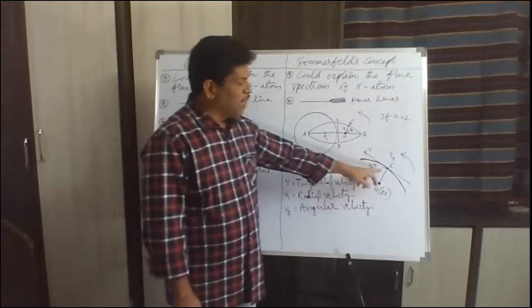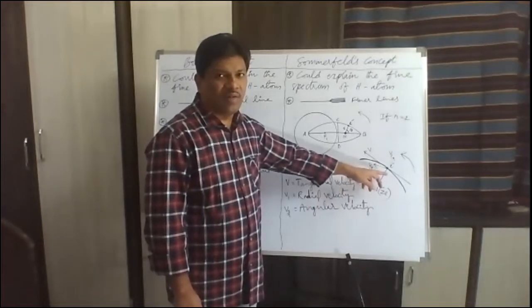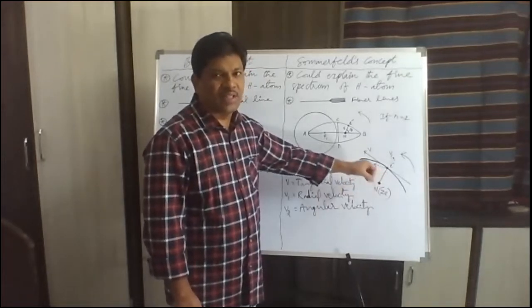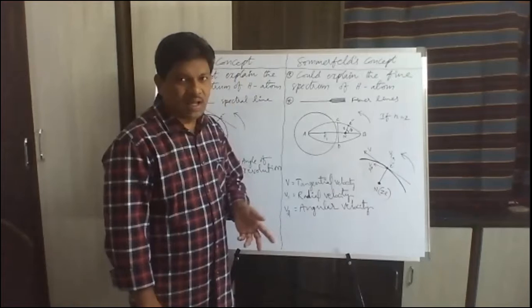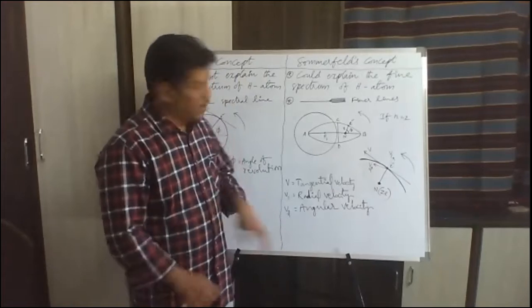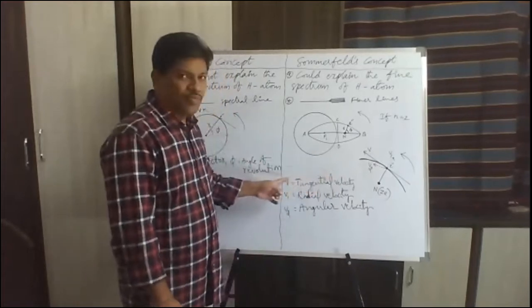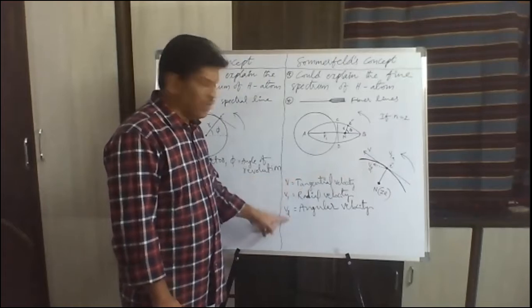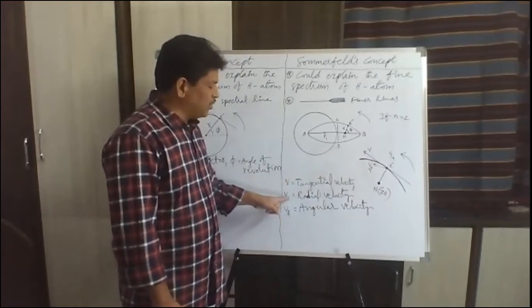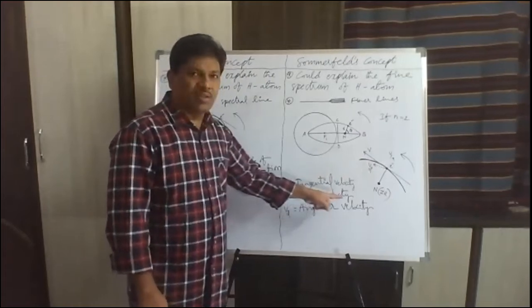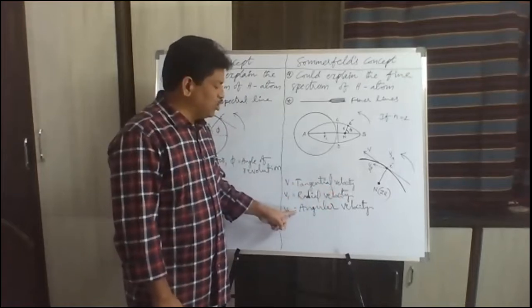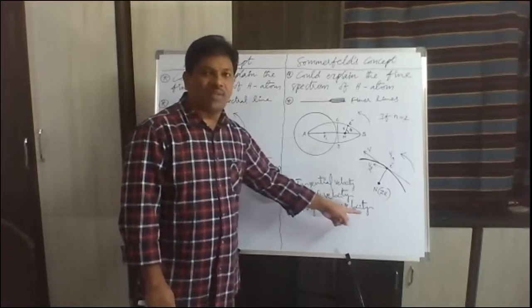So the velocity component which is perpendicular to the radial velocity is called angular velocity. So there are two types of velocities for the electron revolving around the nucleus in elliptical path: radial velocity and angular velocity. So this V represents your tangential velocity, which is resolved into two components of velocity, V1 and V2. V1 represents radial velocity of the electron, and V2 represents angular velocity of the electron.